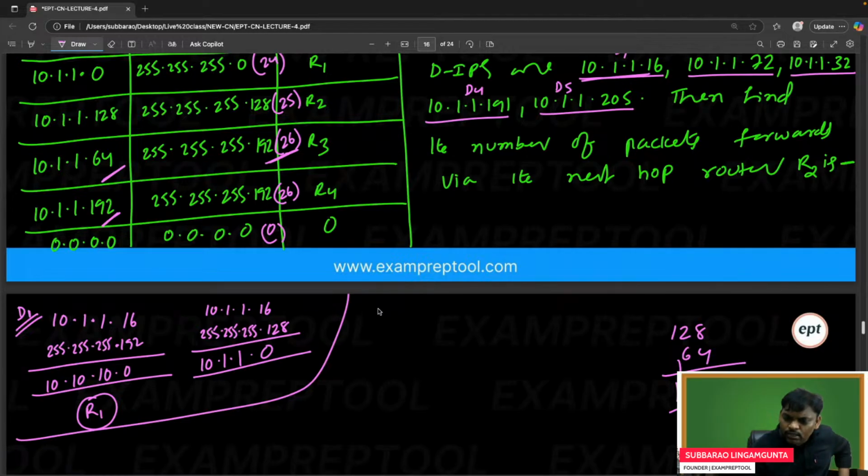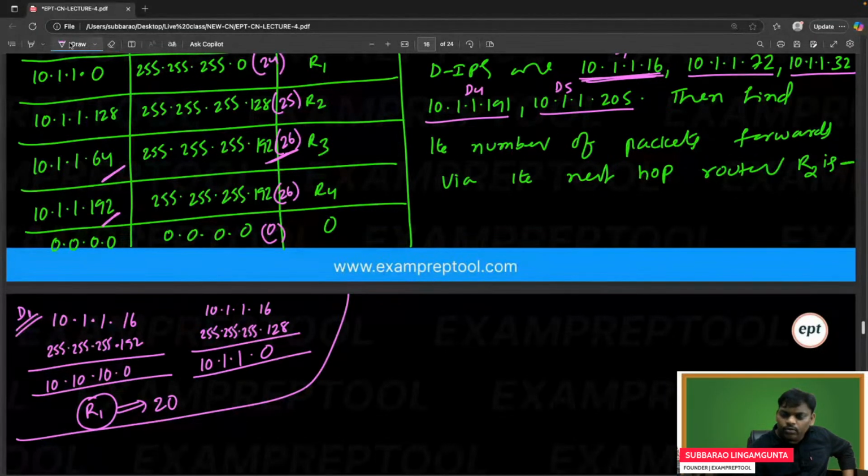Let's go, so via R1, right? 20 packets will go. Remember, via R1, 20 packets. Destination D1 will go via R1. But we want via R2. We'll see that anyhow, don't worry. Now let's go to D2.